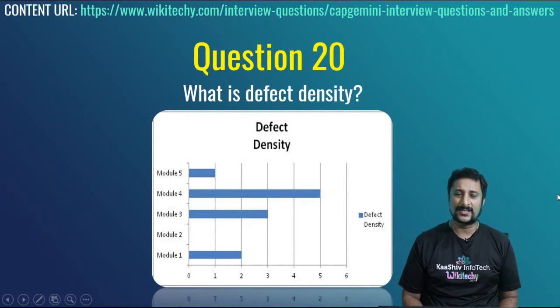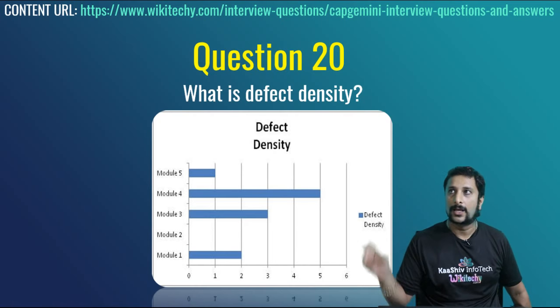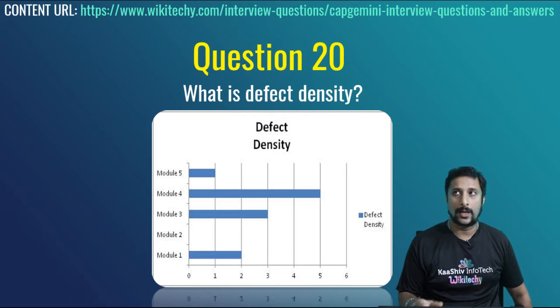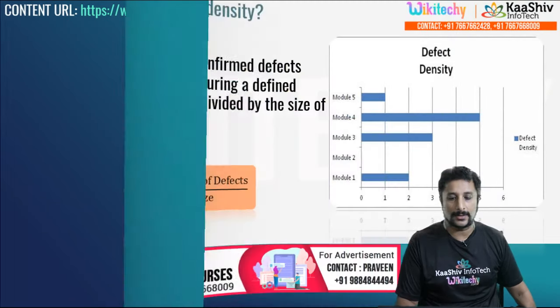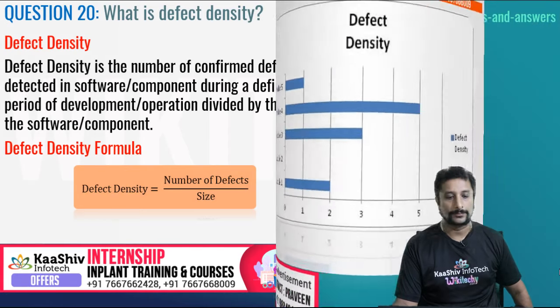What is defect density? How many errors or defects there are, they call it defect density. It is the total number of errors divided by the length of the program or something like that. So the number of defects divided by the size of the project or software is called defect density.